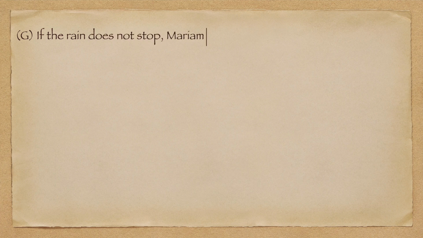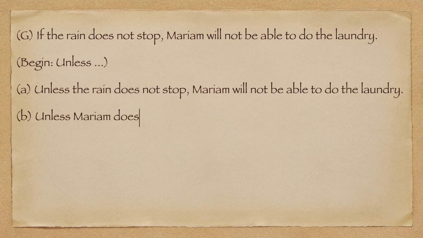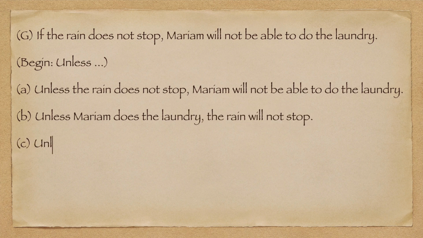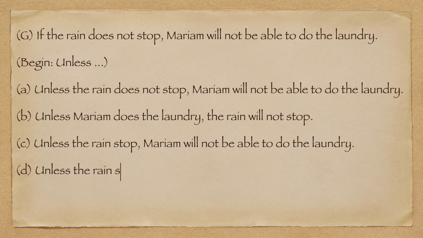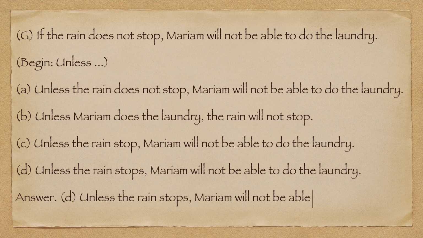G. If the rain does not stop, Mariam will not be able to do the laundry. Begin. Unless. A. Unless the rain does not stop, Mariam will not be able to do the laundry. B. Unless Mariam does the laundry, the rain will not stop. C. Unless the rain stop, Mariam will not be able to do the laundry. D. Unless the rain stops, Mariam will not be able to do the laundry. Answer D. Unless the rain stops, Mariam will not be able to do the laundry.